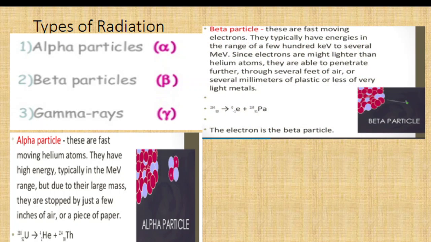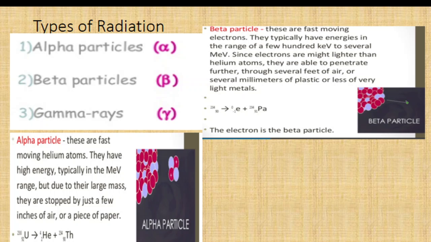Beta particles are fast moving electrons. The energy of the beta particles ranges from some hundreds of kilo electron volt to several mega electron volt. Since electrons are lighter than helium atoms, they are able to penetrate further, through several feet of air or several millimeters of plastic or less of very light metals.